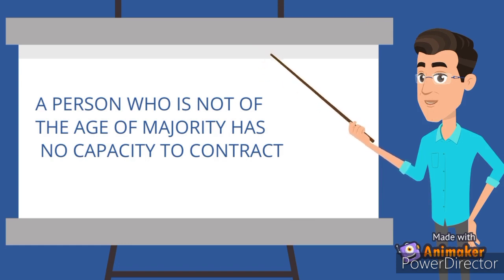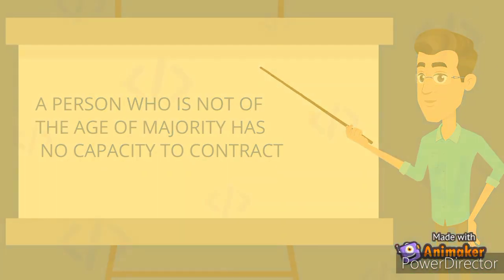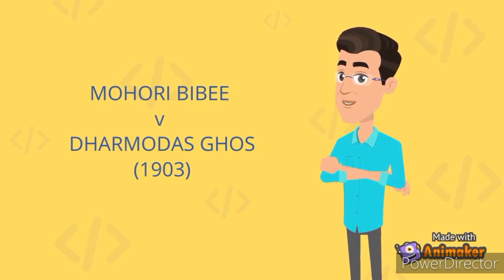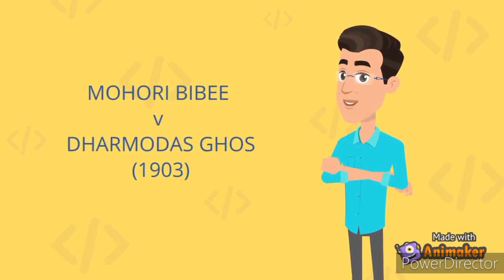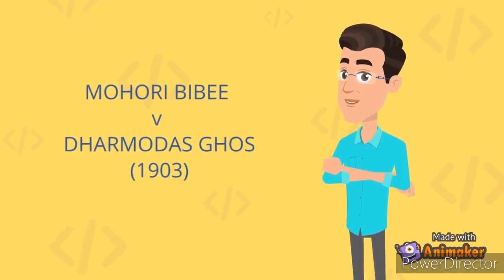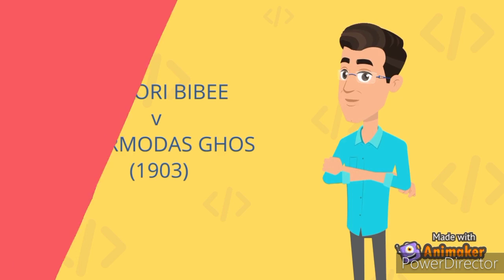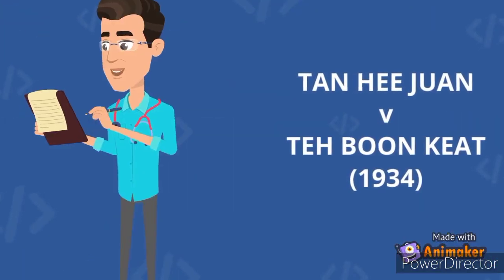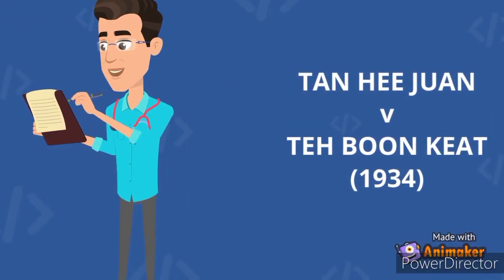An agreement made by a minor is void ab initio. In the Indian court decision in Mohori Bibee v. Dharmodas Ghose 1903, the appellant gave credit to the respondent, a minor. The respondent charged a house as security. The respondent, through her mother, sought an order from the court to declare that the charge was invalid because of lack of capacity to contract. The court granted the order. Malaysia's court in Tan Hee Juan v. Teh Boon Keat 1934 upheld the decision in Mohori Bibee v. Dharmodas Ghose 1903 when it decided that a transfer of title to an estate by the plaintiff, a minor, is void.